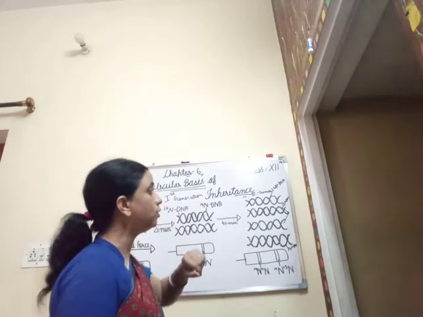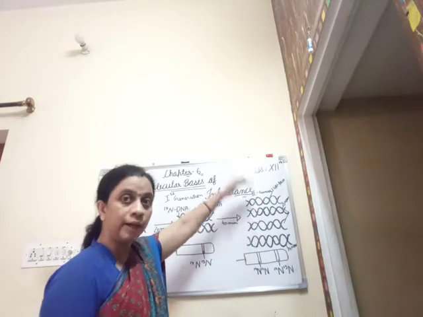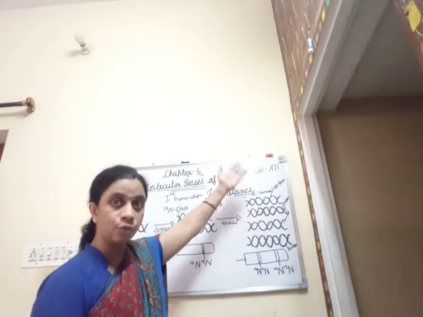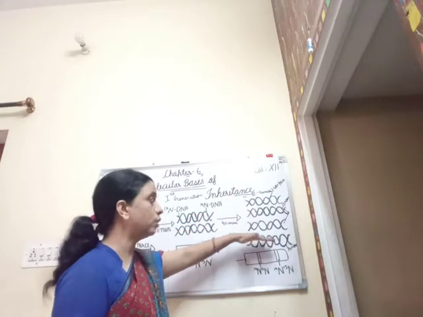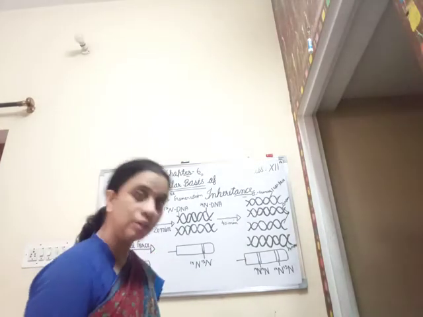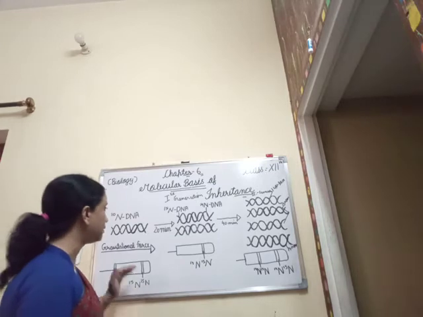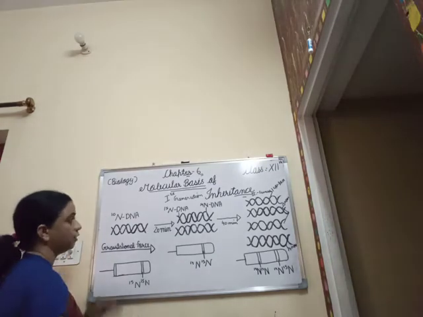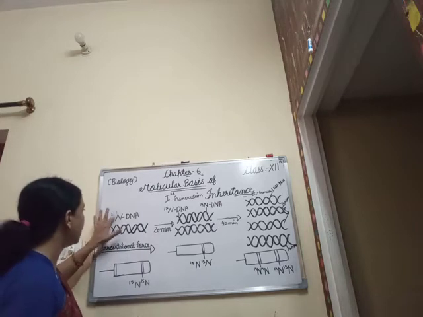Now what was observed was that the DNA helices were present separately: the light DNA, that is the 14N DNA, was found to be situated separately, and the heavy isotope DNA was also found separately. Thus this confirms the semi-conservative nature of DNA. This is a very good example. I have given you the diagram over here. So here it is shown that it contains the 15N DNA.